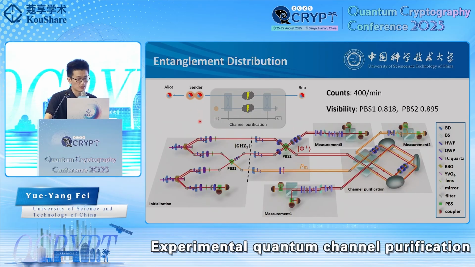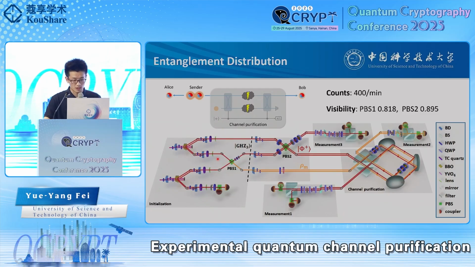And we look at the simplest case with two users. Suppose the channels to Bob suffer from a strong noise due to element or device problems. We use our protocol to purify it and share a higher fidelity entangled state between Alice and Bob.